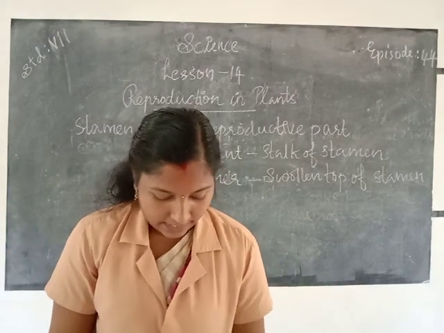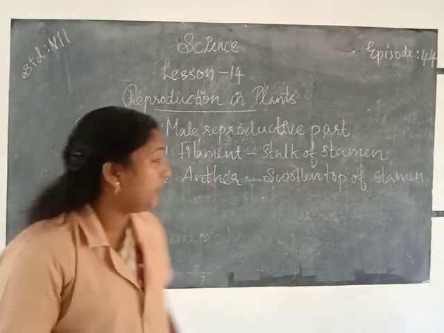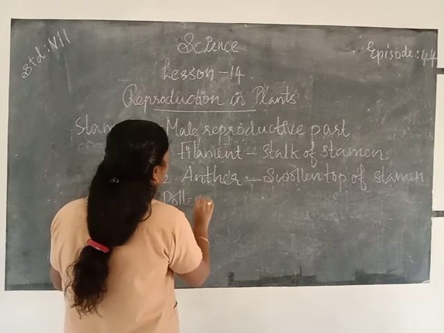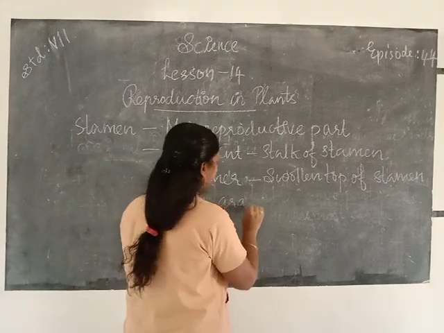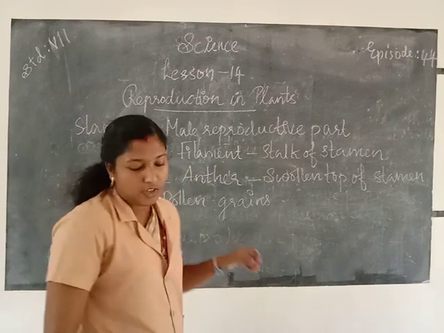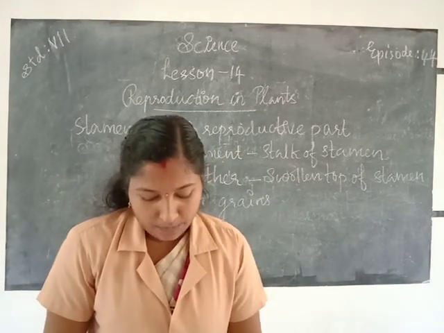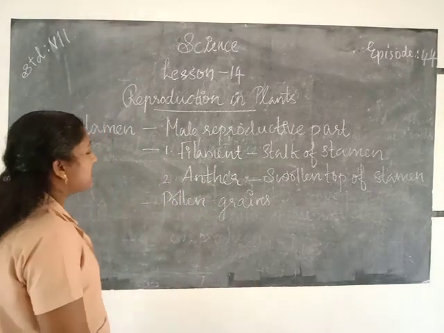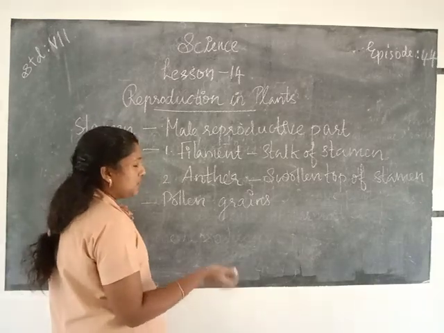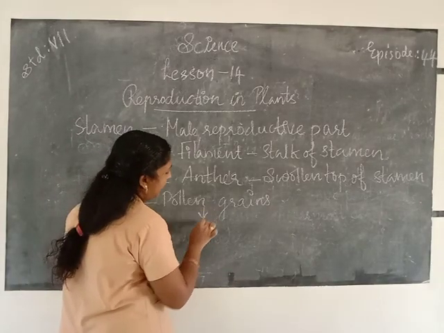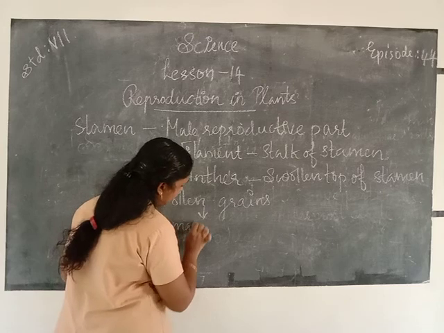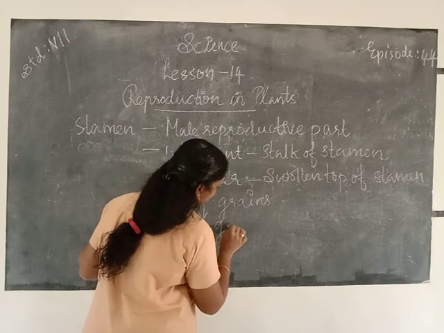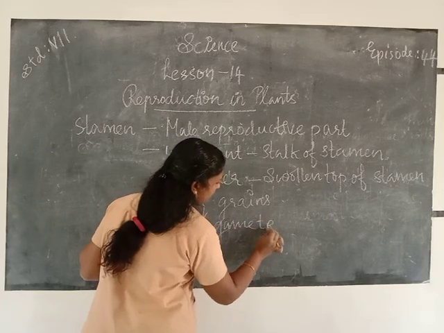Then the stamen contains pollen grains. The pollen grains consist of male gametes. Inside the pollen grain, the male gamete, or male reproductive cell, is present.